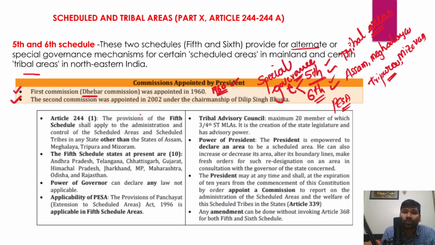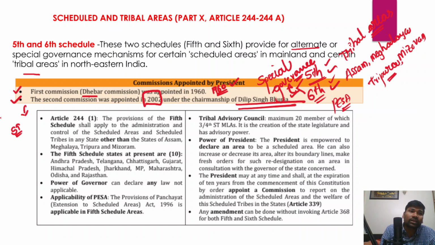The second commission was appointed in 2002 under the chairmanship of Dilip Singh Bhuria. Both these commissions look into the scheduled tribes and their socio-economic conditions, or scheduled areas or tribal areas.